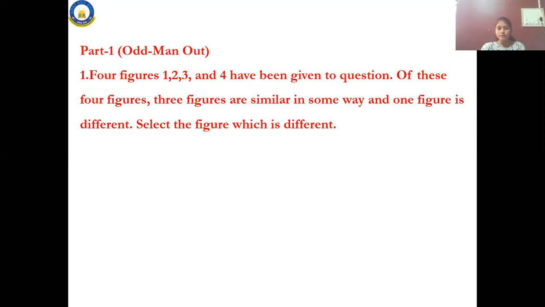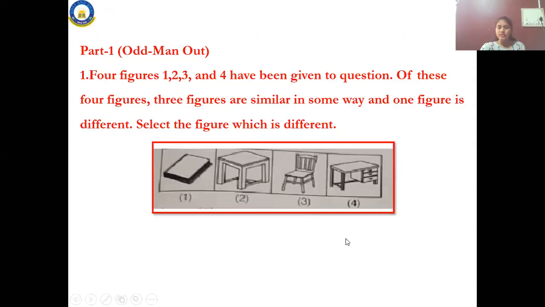Let me see who will answer. Look at the figures now. They are given with four figures. One is a book, the second is a table, then a chair, and the fourth one is also furniture. Which is the odd one?